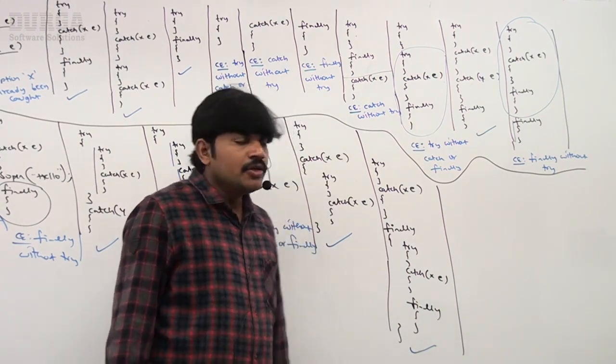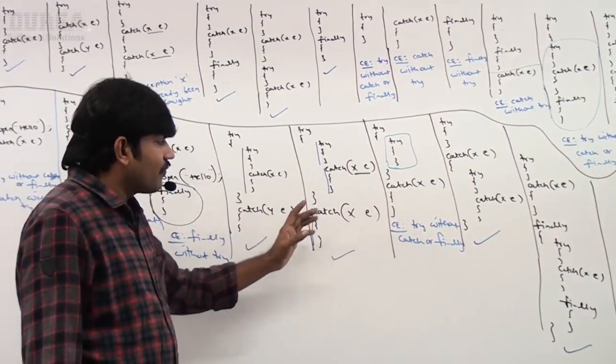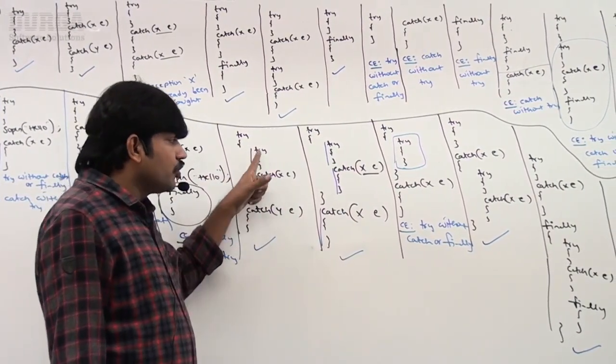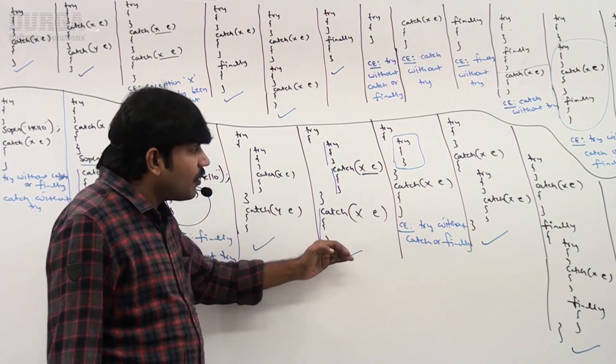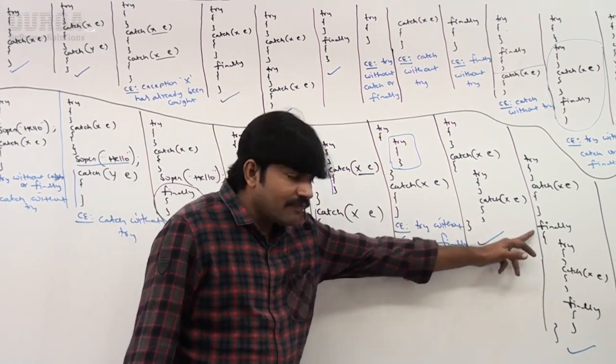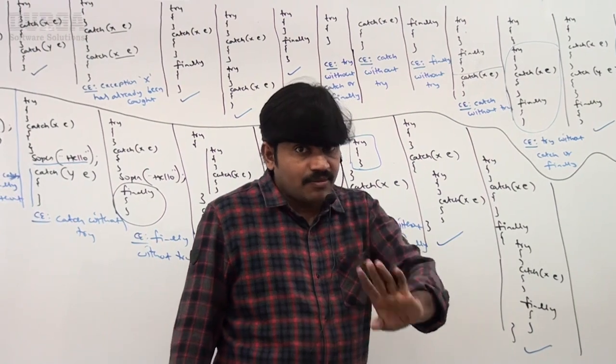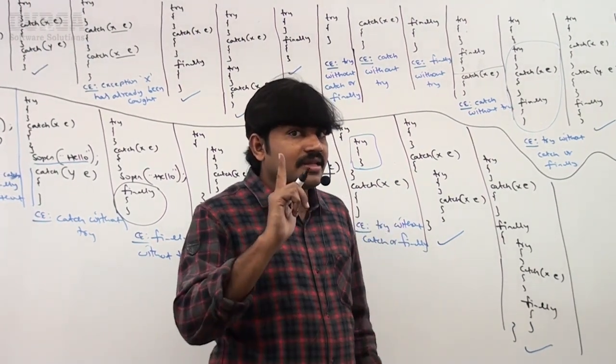Are you getting it, right? So from these 3 or 4 conclusions, very simple: inside a try block, you can take try catch. Inside a catch block, you can take try catch. Inside a finally block also, we can take try catch finally. Acceptable. Okay, now the next scenario.